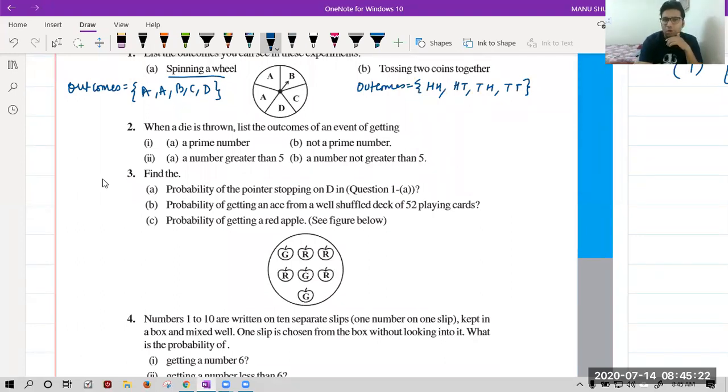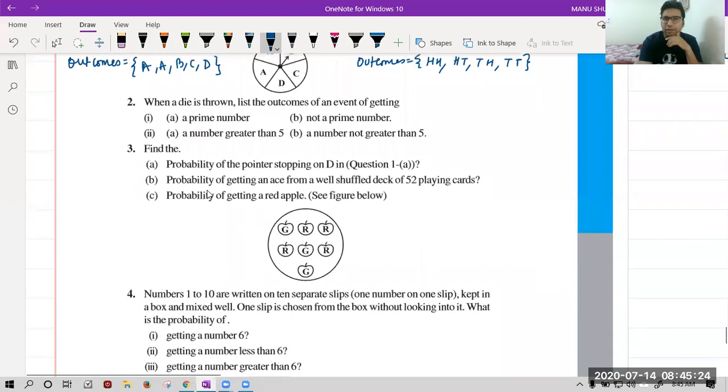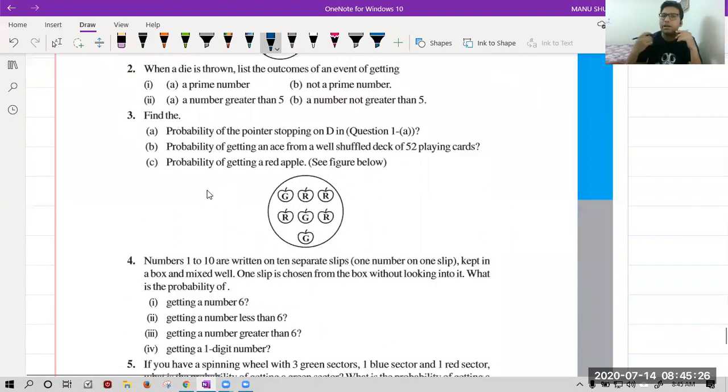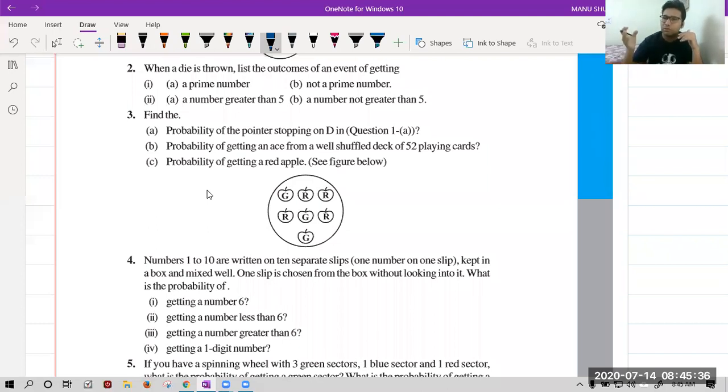Okay, now question number 2. When a die is thrown, list the outcomes of an event of getting. The event is for later on. Whenever an experiment is there, our duty is to first write the total outcomes. Please tell me the total outcomes when a die is thrown. Write all the outcomes, not the total number of outcomes.